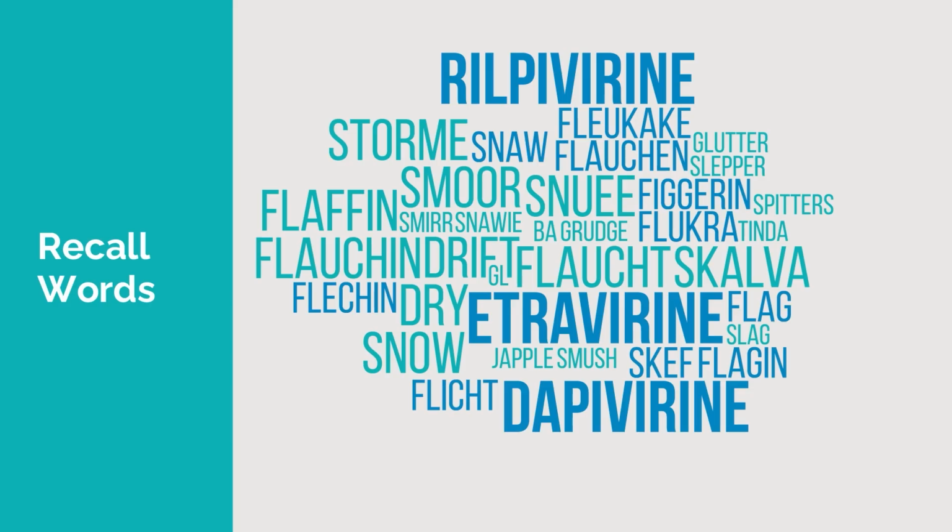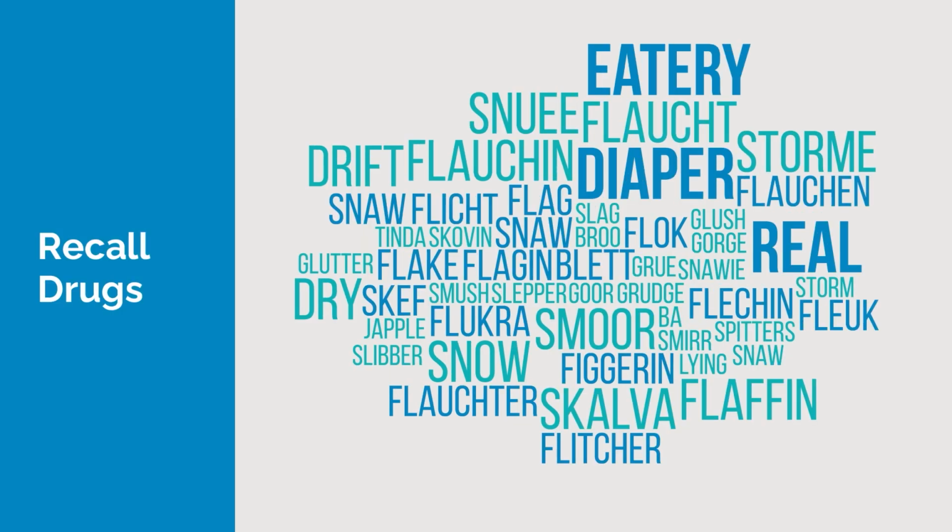Recall words. For rilpivirine, the word is real juice. For etravirine, the word is eatery. And for dapivirine, the word is diaper. Recall drugs. Eatery is for etravirine, diaper is for dapivirine, and real is for rilpivirine.